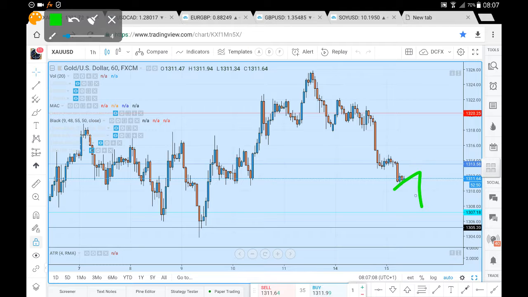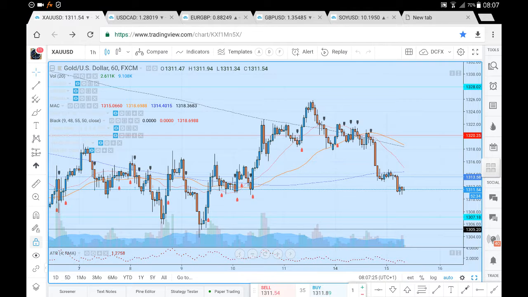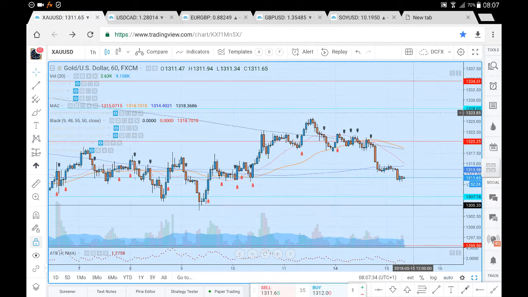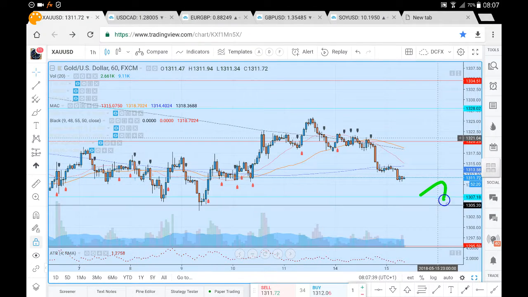So if we do see this momentum fall through to the downside, we're looking for a move down towards 13.07, a minor level relative to the key important level that we are looking at here around 13.05, which is a key important level on the daily chart, with the added confluence of the 200 period moving average, which I will highlight later. But that is pretty much the very next level to the downside: a move down towards 13.05.